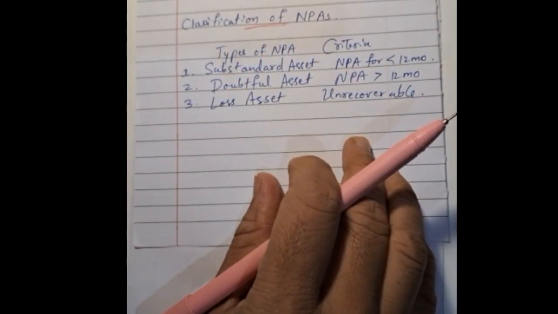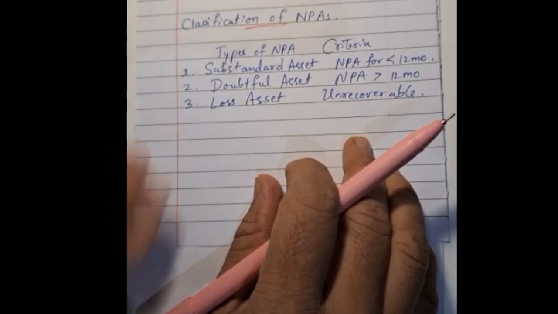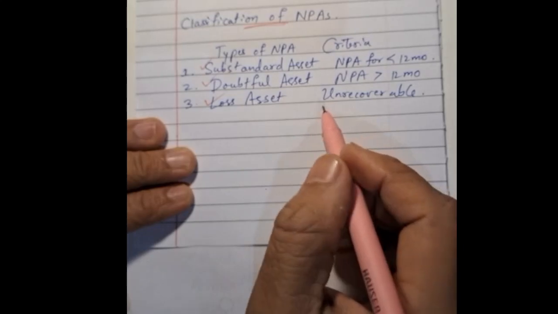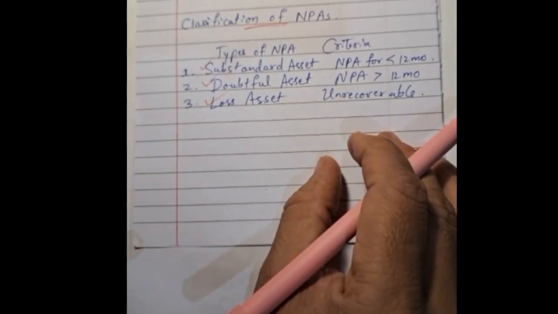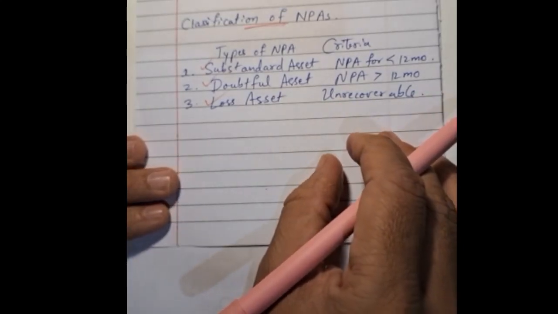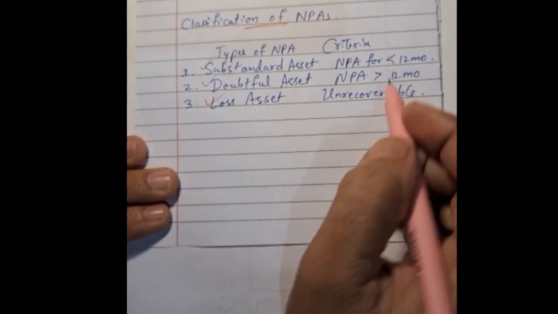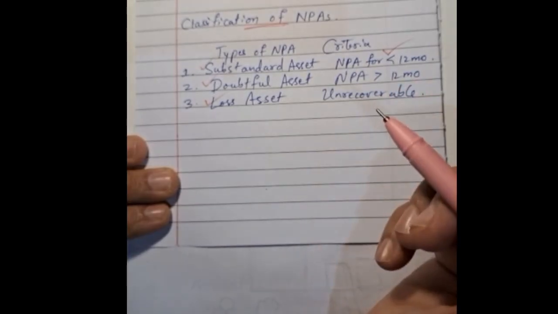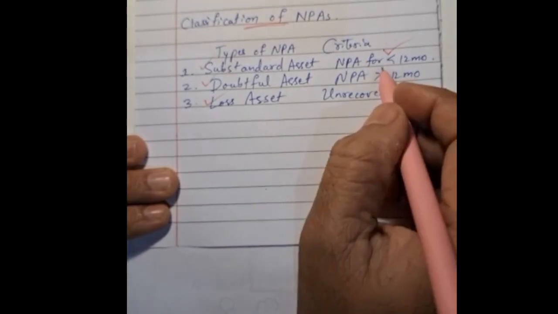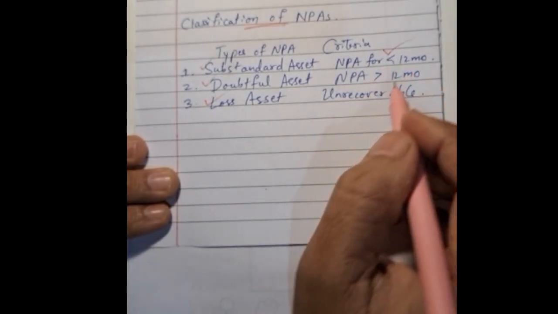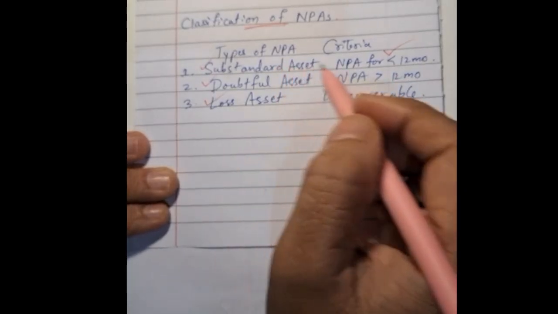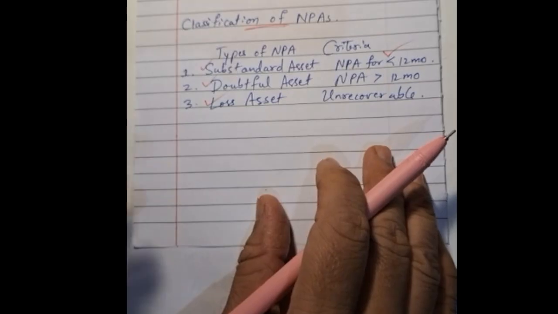NPAs are classified into three categories: substandard, doubtful, and loss asset. A substandard asset is non-performing for less than a year. If the bank hasn't received any interest or principal amount on a loan for over 12 months, that is 1 year, it is going to be a substandard asset. The second one is the doubtful asset.